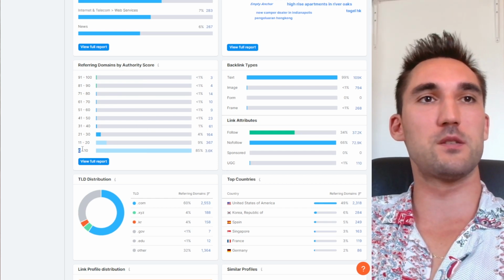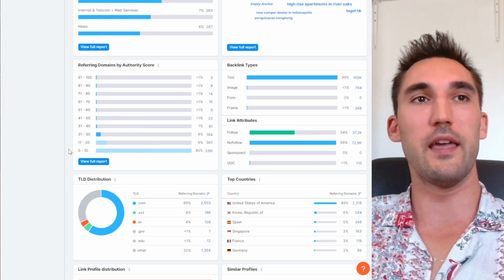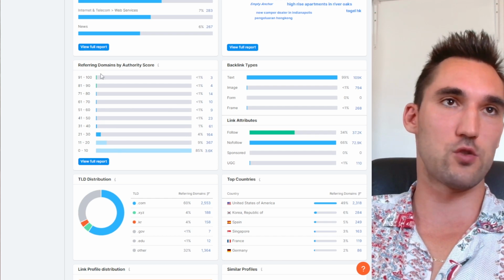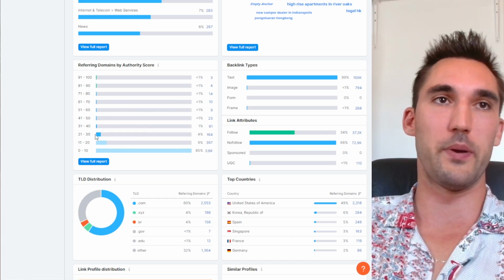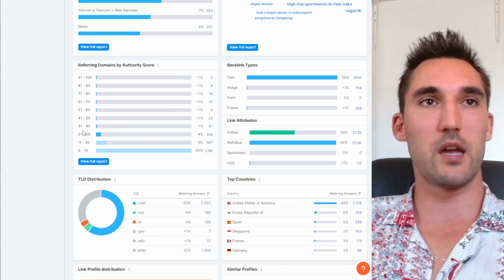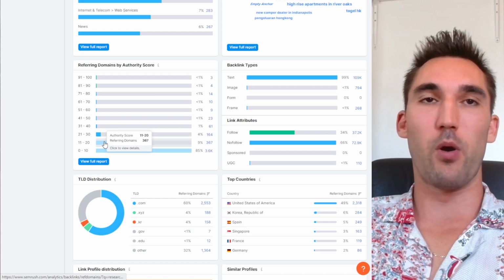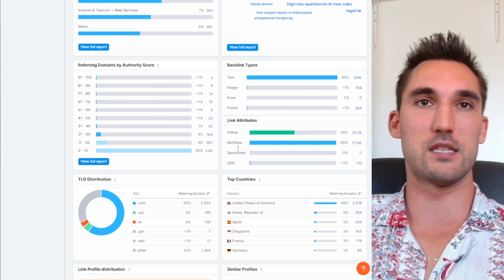So what's going to happen is most websites will have 0 to 10 as by far the most websites that link to them, and then the next one is 11 to 20, and then 21 to 30, and so on, in this sort of exponentially decreasing graph. This is quite a normal pattern. If you see a lot of links coming from like a 31 to 40 and it's way more than the one below it, that's probably something unnatural, and you need to be careful of that because Google will see that as well and think it's an unnatural pattern.